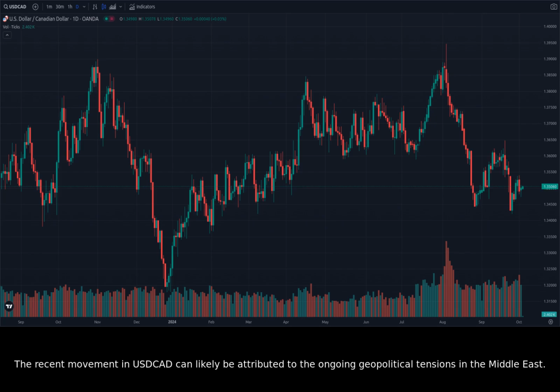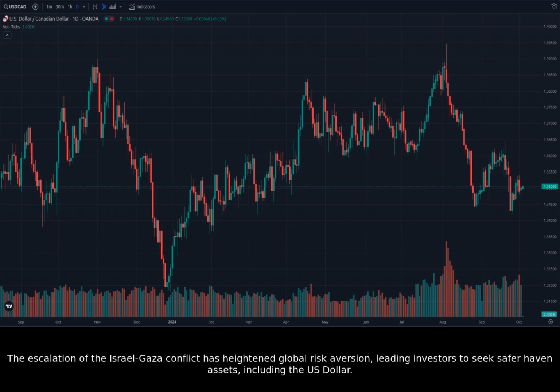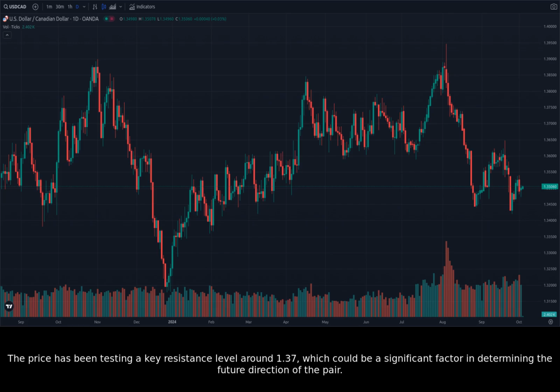The recent movement in USDCAD can likely be attributed to the ongoing geopolitical tensions in the Middle East. The escalation of the Israel-Gaza conflict has heightened global risk aversion, leading investors to seek safer haven assets, including the US dollar. The price has been testing a key resistance level around 1.37, which could be a significant factor in determining the future direction of the pair.